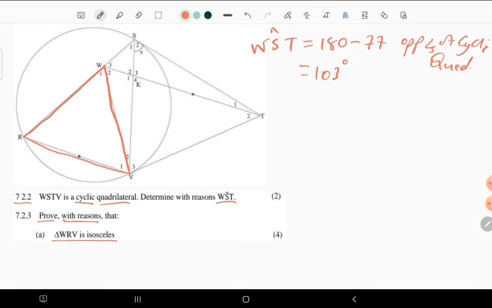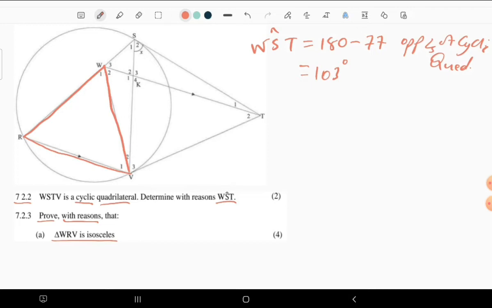So we either prove that two sides are equal, or that two angles are equal. We are going to use the information that is provided, because if you don't have any information about lengths, you can't use them. You just need to use the angles.